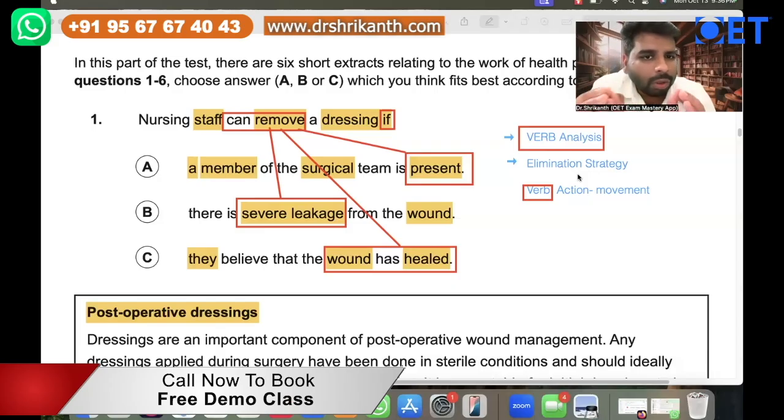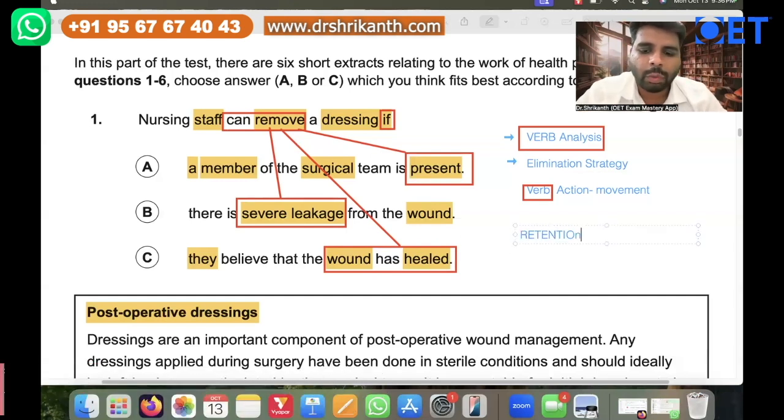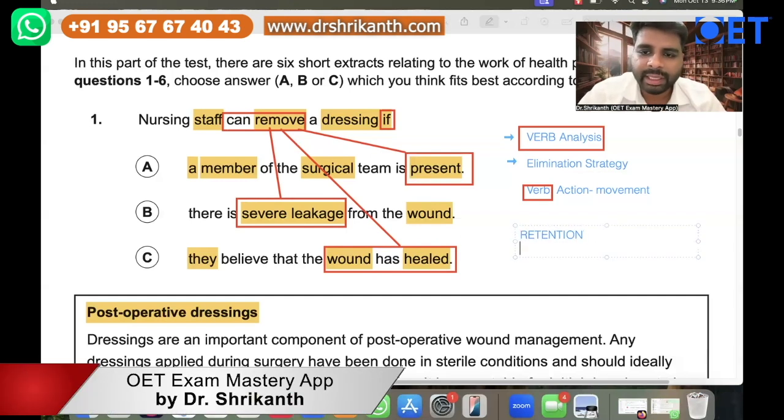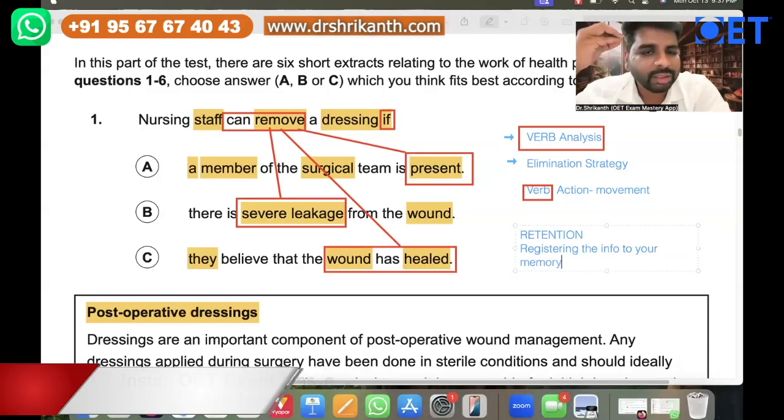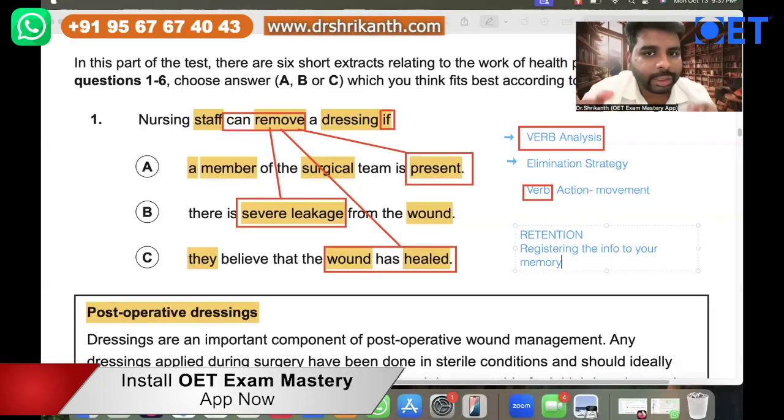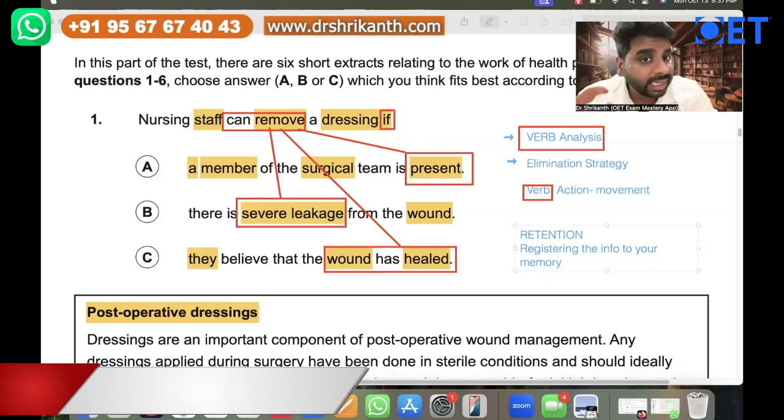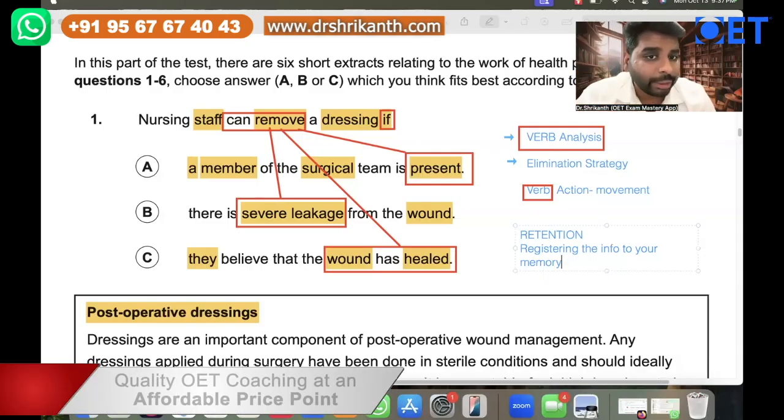Now you see, only small words we have to keep in our mind. So this is going to help you in your retention, right? So what is retention? Retention is basically registering the info to your memory, right? So you have to register this information to your memory. This is what we call retention. So now it is very easy to remember these small words, right? Someone's presence, severe leakage, wound has healed. So this is how you can save time and also improve your accuracy and improve your reading speed, right?